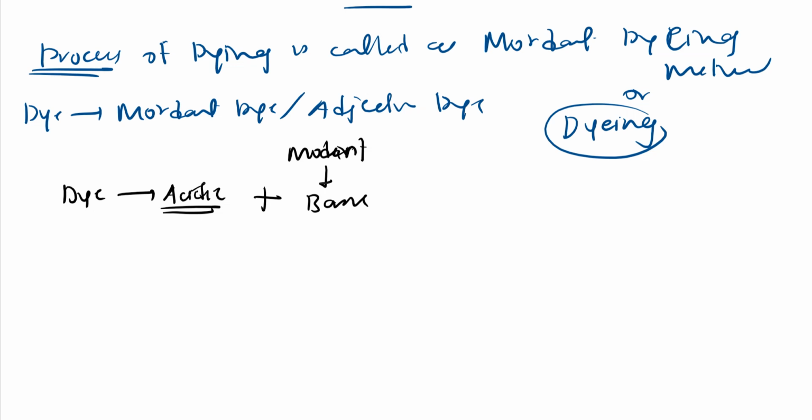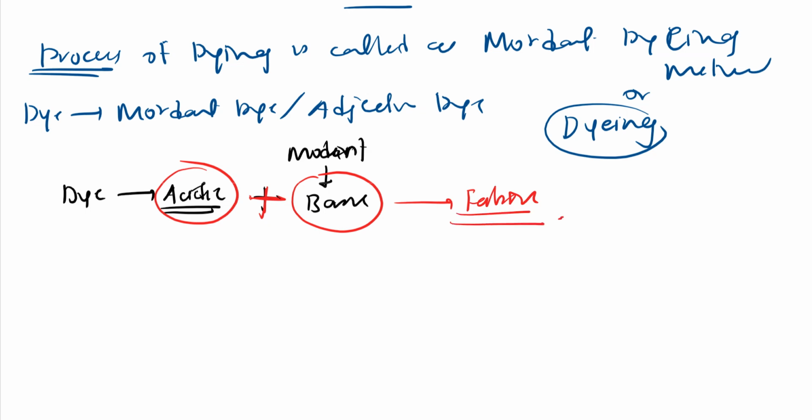I will give you the example, then you will understand. So if my dye is acidic, my mordant should be basic, so that they hold each other very strongly, right? Then I will get these two things. I will add on fabric and I will get this color. Fabric gets color. So let us see one example. So I will take this example.